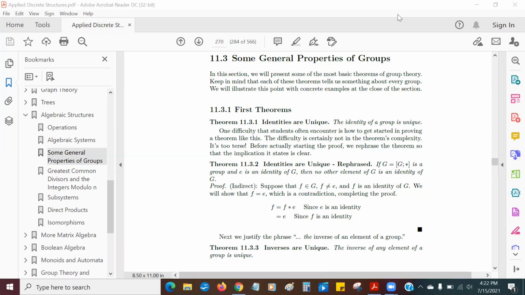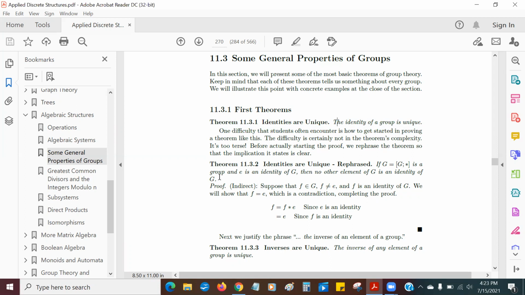Hi, everybody. We're doing some properties of groups, and this is section 11.3. So first, identities are unique. What does it mean, identities are unique? The identity of a group is unique. And what specifically does that mean?